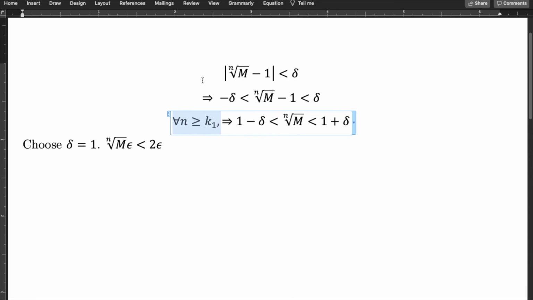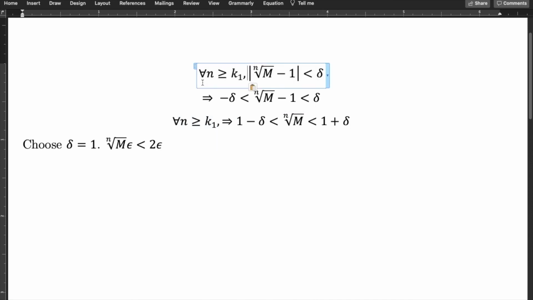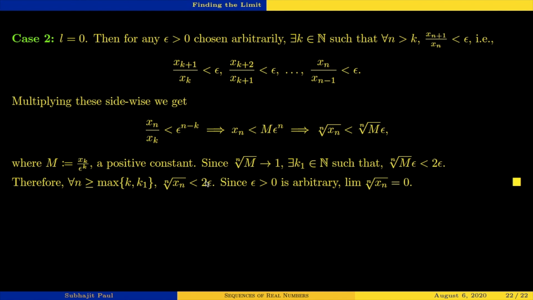So that is the case. Therefore, for all n greater than or equal to k1, you have nth root of m times epsilon smaller than 2 epsilon. That is what I have written here.